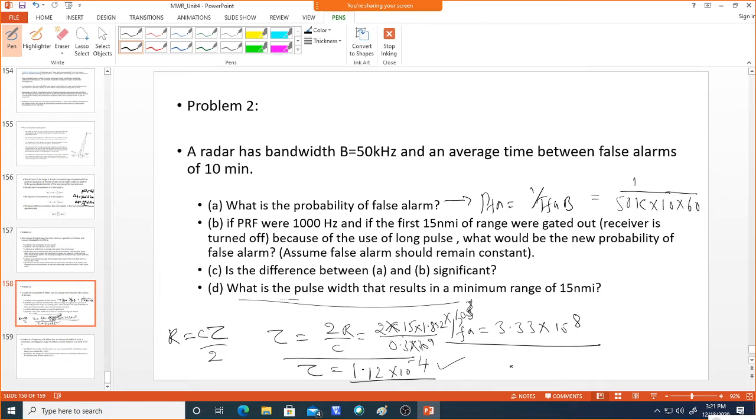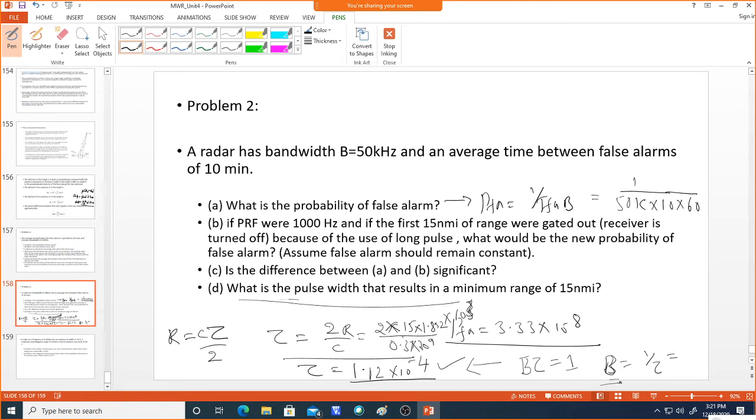So now for this pulse width we have to find out the bandwidth. Because the receiver is turned off for this range, whatever the 15 nautical miles, we now need to find out the bandwidth, so that we know B into tau is equal to 1. So now B equals 1 over tau. So what is the new bandwidth for the receiver which is turned off for this 15 nautical mile range?